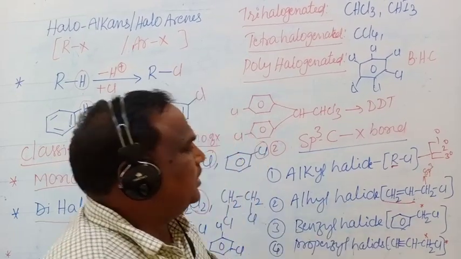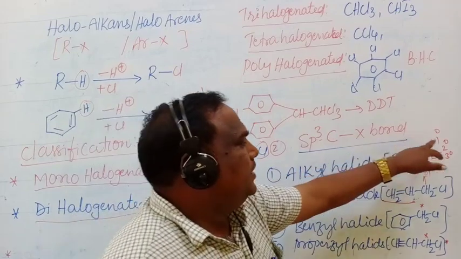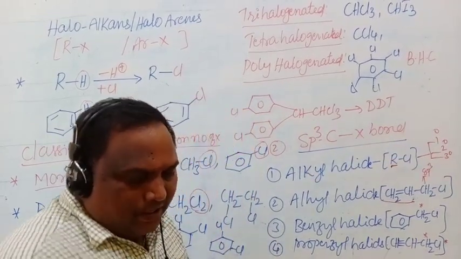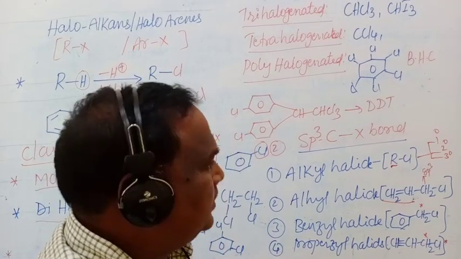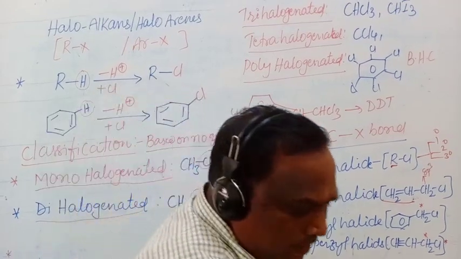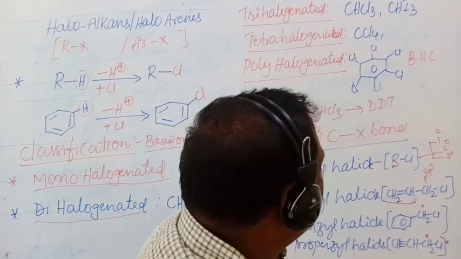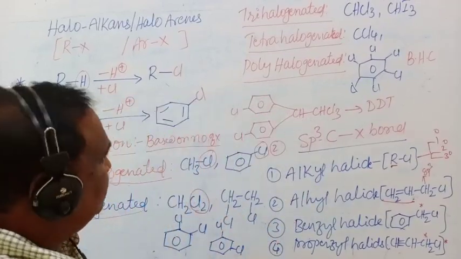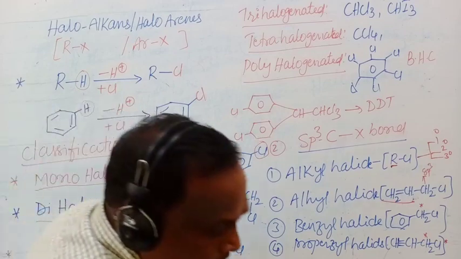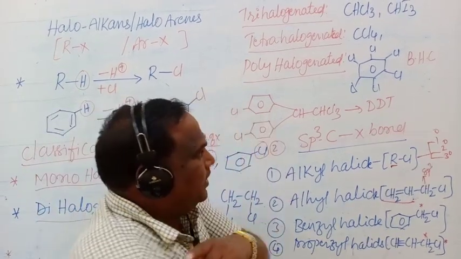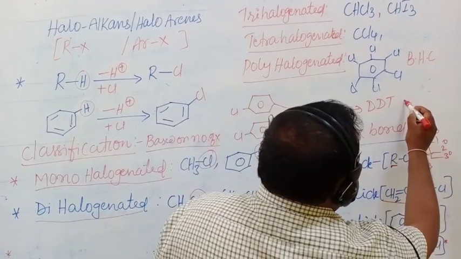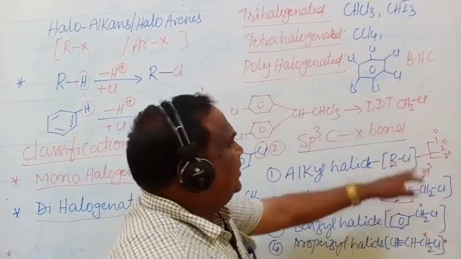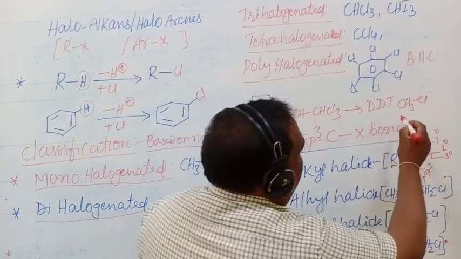All these are further classified into 1 degree, 2 degree, 3 degree alkyl halides. As I said, 1 degree, 2 degree, 3 degree alkyl halides means: if the halogen atom is attached to one carbon, it is called 1 degree. For example, CH3Cl is a 1 degree alkyl halide.